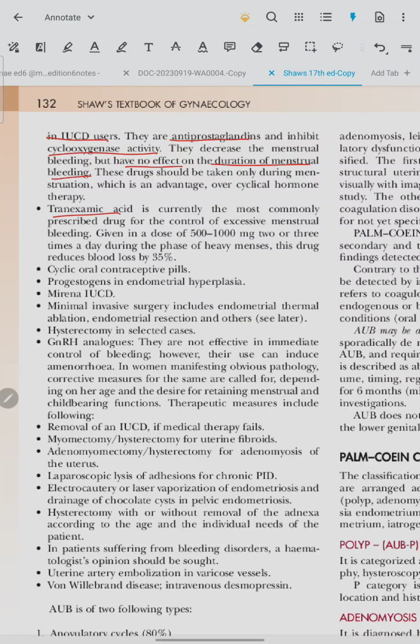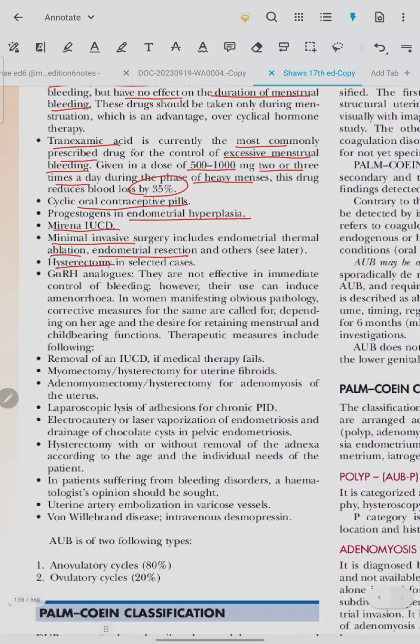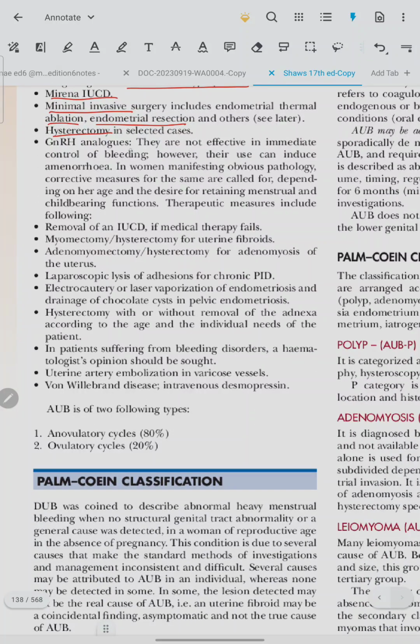Tranexamic acid is the currently most commonly prescribed drug for control of excessive menstrual bleeding, given 500 to 1000 mg 2 or 3 times a day during heavy menses. The blood loss is reduced by 35%. Cyclical OC pills, progestogens in endometrial hyperplasia, Mirena IUCD. Minimally invasive surgery includes endometrial thermal ablation, endometrial resection, and others. Hysterectomy in selected cases.